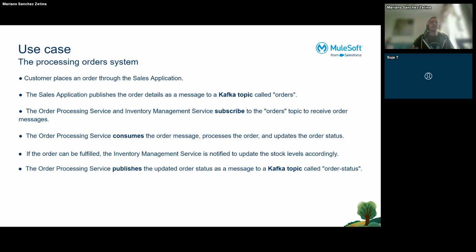The order processing service consumes the order message and processes the order, then updates the order status accordingly using the business rules, etc. And if the order can be fulfilled, the inventory management service is notified to update the stock level accordingly. And then the order processing service publishes the updated status into a new topic called order status. So this is another important thing because we have two topics here, right? The orders topic and the order status topic.